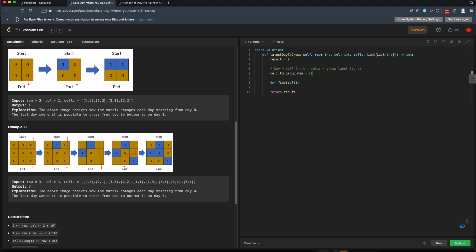All right, so we initially have no cells in our cell to group map. When we do a find cell, we look up our cell in our cell to group map. If the cell is in our cell to group map, we'll return the cell to group map value at this cell. So this will be holding our group.